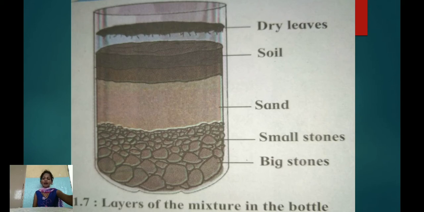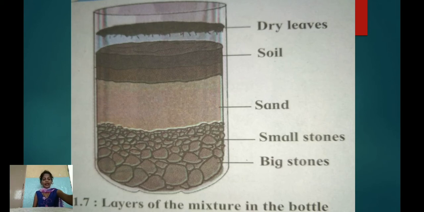Question number 1. How does the mixture in the bottle look now? The mixture in the bottle looks in the form of layers. Question number 2. Do you see layers in it? Yes. Question number 3. What is seen in the different layers from top to bottom?